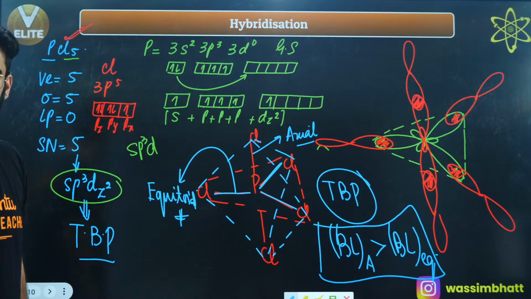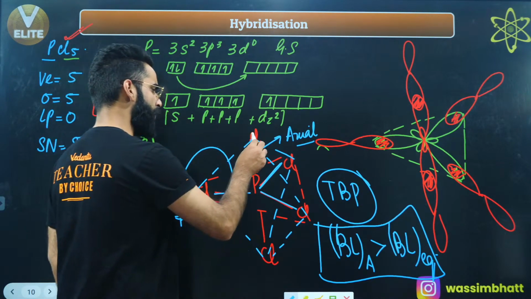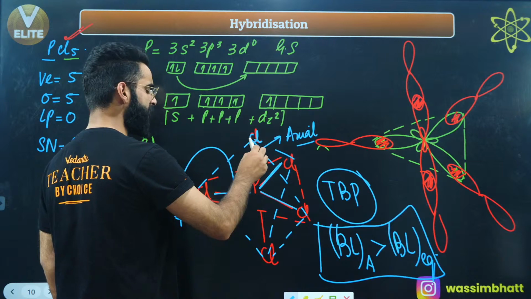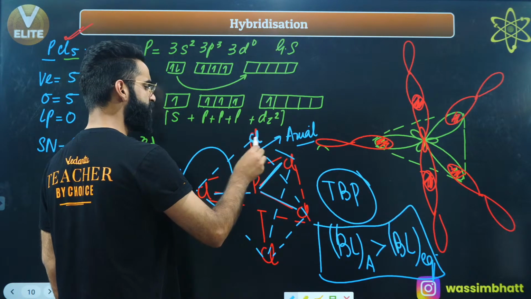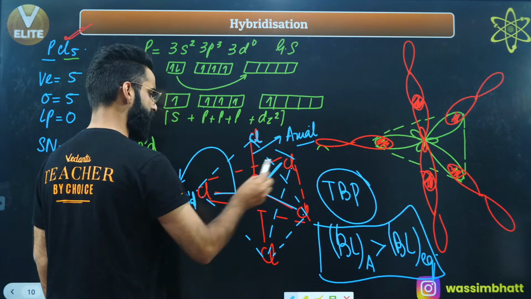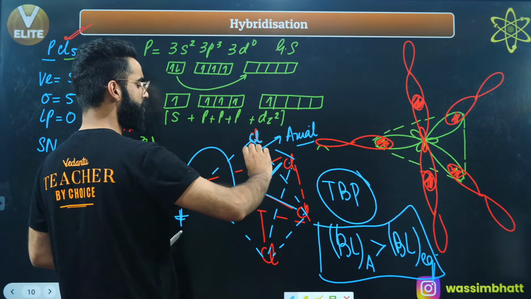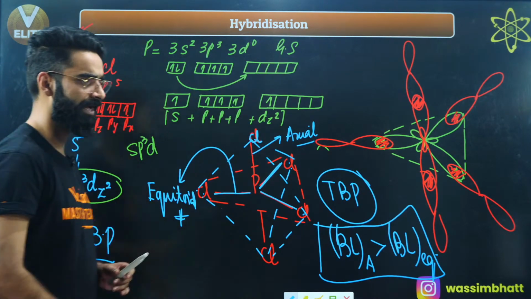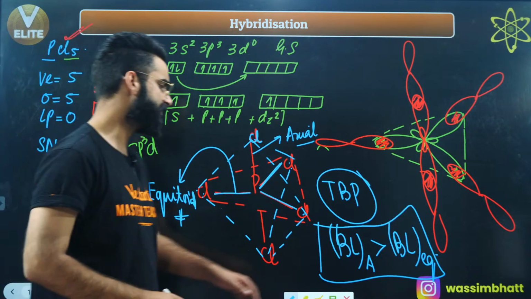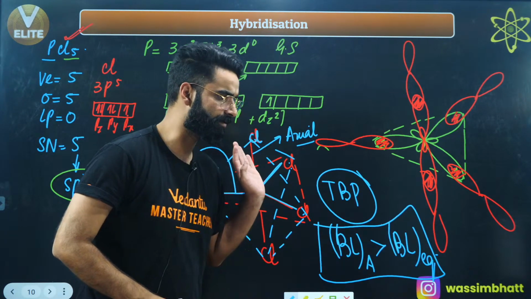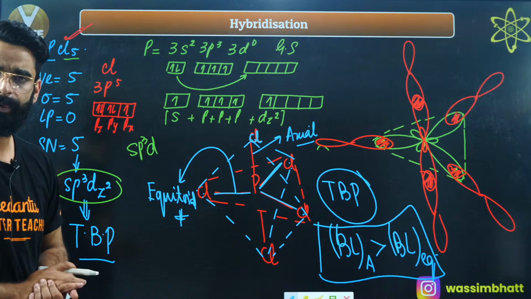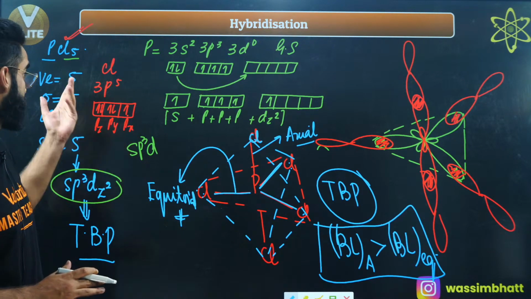Since this is the chlorine present at the axial position, this chlorine is going to experience repulsions from these equatorial chlorines, due to which this chlorine will go a little far, due to which this bond length increases, right? As simple as that. Axial bond length is going to be greater than that of equatorial bond length. Do remember this thing as well, right? So this was all about your PCl5.